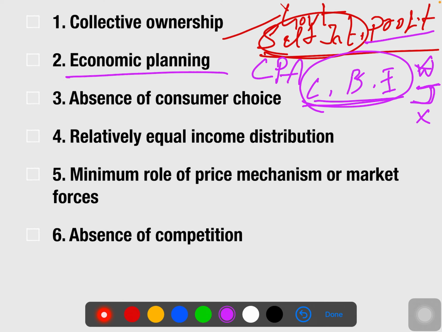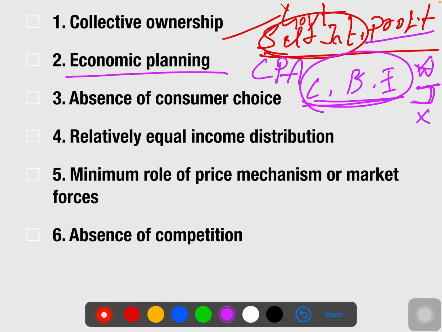At the same time, for the people who are working, work is guaranteed, but the government offers only a few job opportunities. They can pick whichever they want among those, but they cannot go beyond the choices given by the government. That's why it says absence of consumer choice.